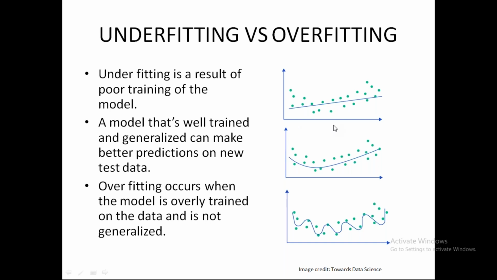What happens in the overfitted model? In an overfitted model, the model is very sensitive to the data. So any changes made in the data, the model picks it up. As you can see, the model is curving again and again according to the data. Now this is also not good for our model because let's say I give it new test data and it is too well fitted to the training data, it will make poor predictions on my test data.